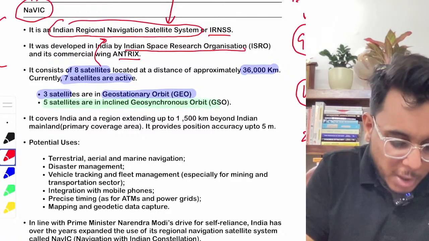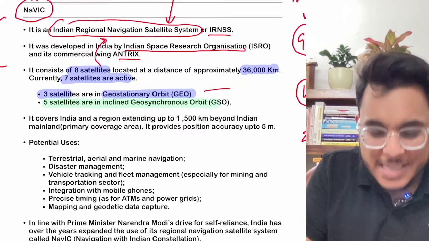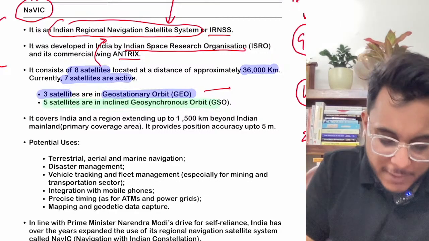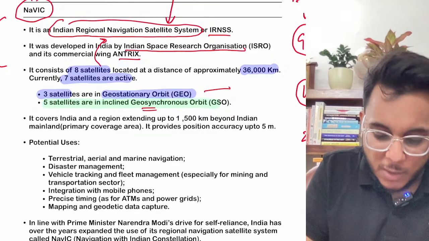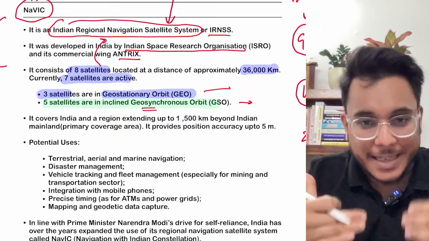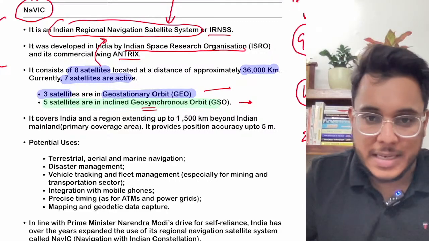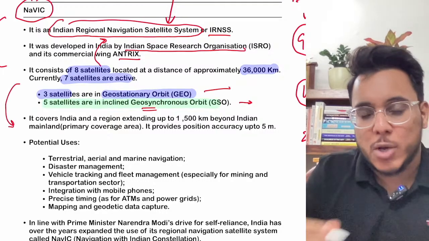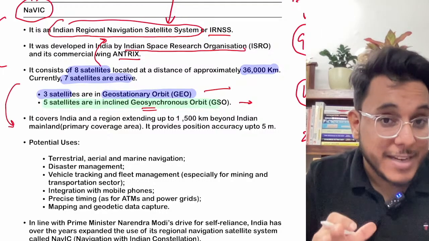Okay, so when we talk about the geostationary orbit, it is placed above the equator, and when we talk about the geosynchronous orbit, it is placed at a particular inclination. Now that inclination we can decide as per our need. Now these particular 8 satellites will provide the navigation data